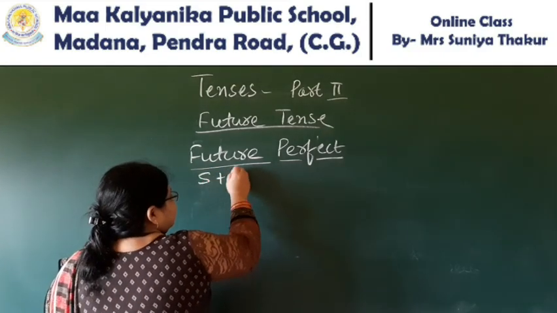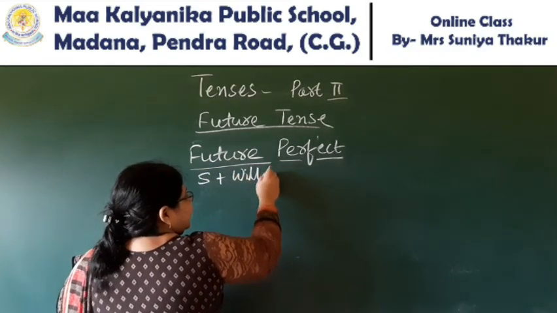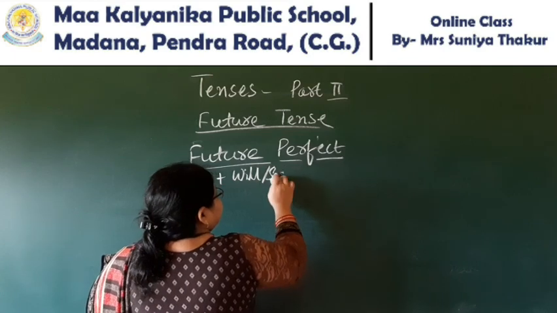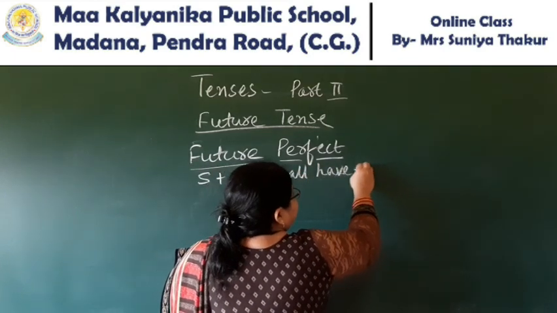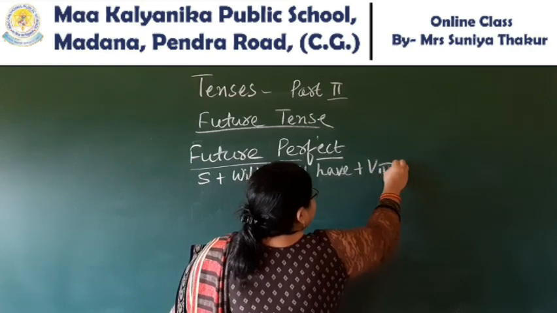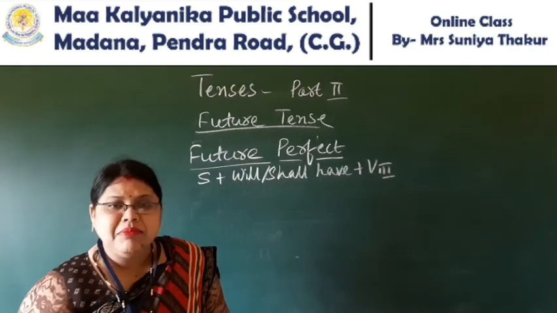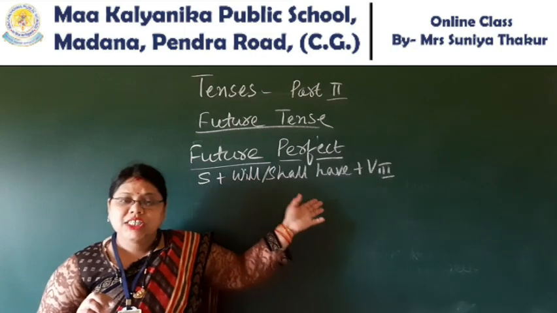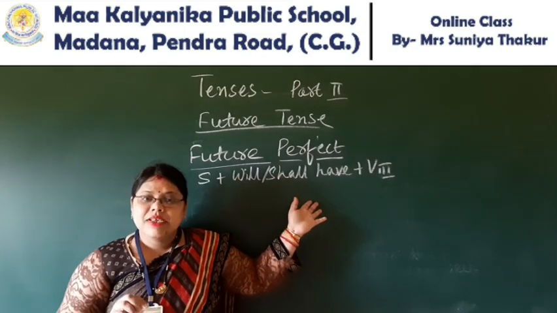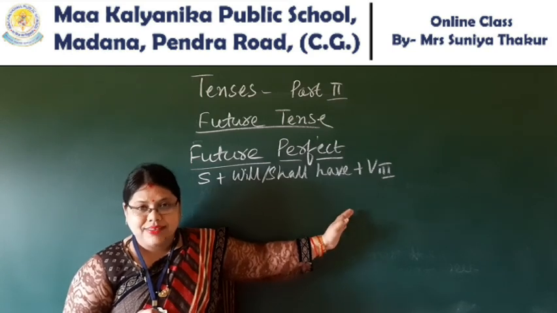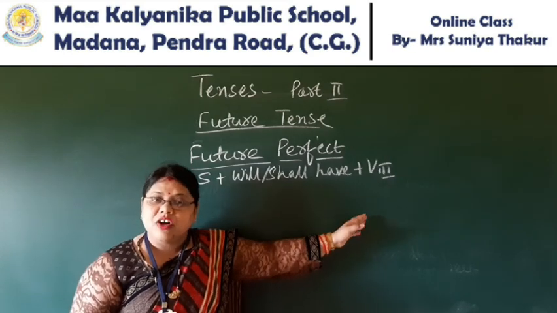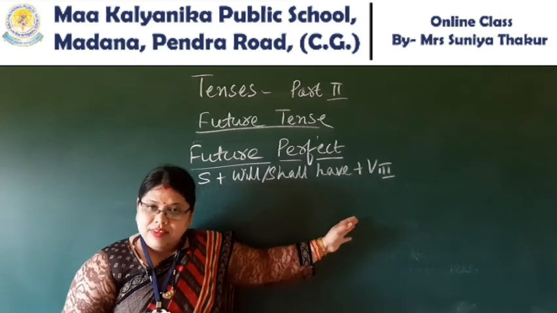Subject with will, shall, have, with verb third form. Students, do you remember? Wherever I am using the perfect tense, I am always using have, has with verb third form in present tense, and had with verb 3 in past tense.